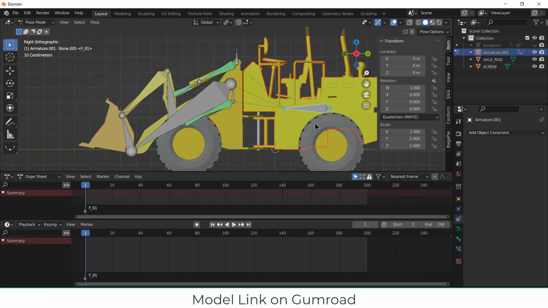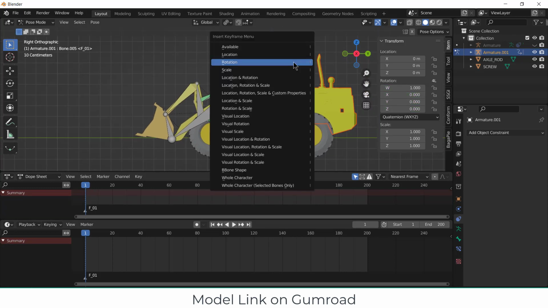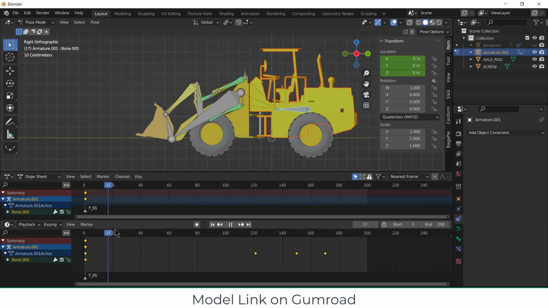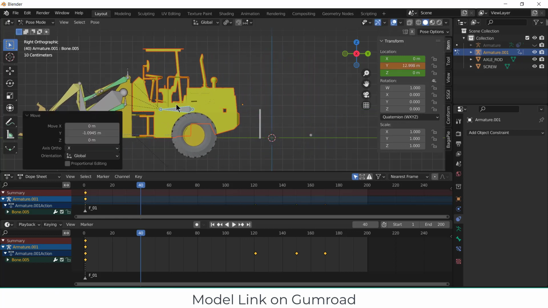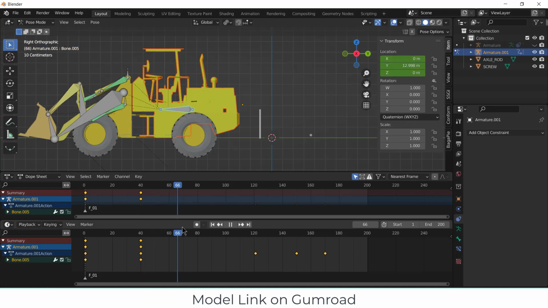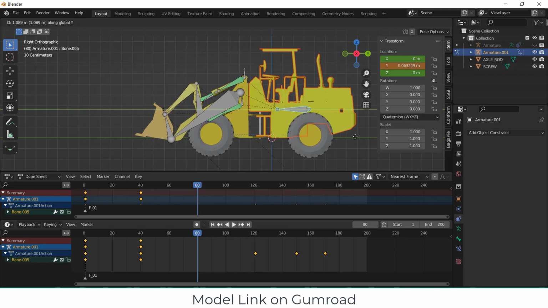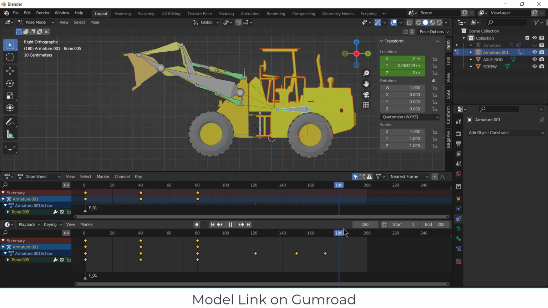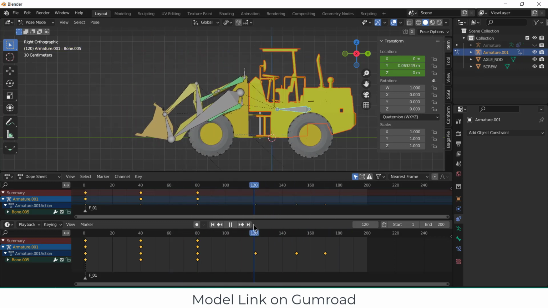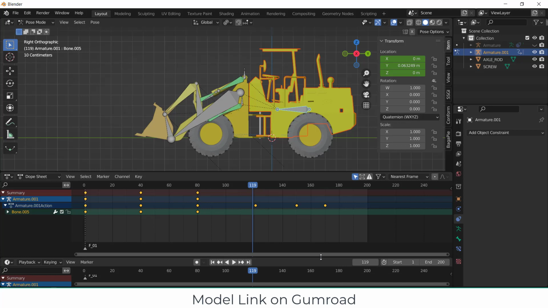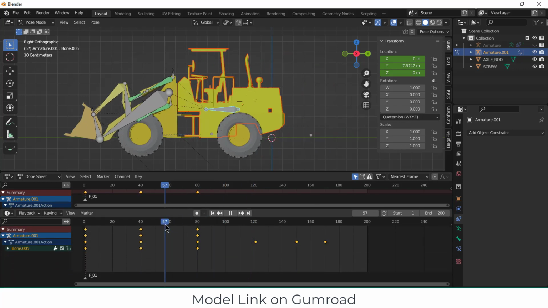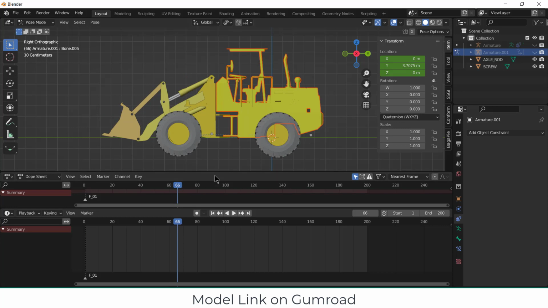Now select this bone, press I, location. Let's go to 40, G Y, I, location. G Y, I, location. So I think our animation looks quite fine, or great.